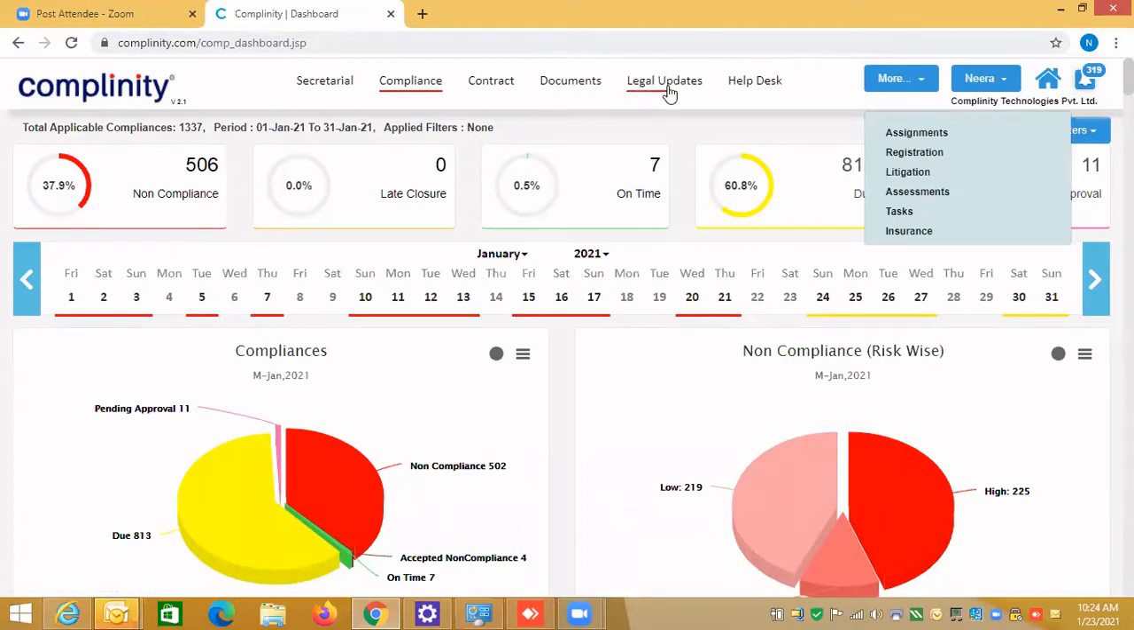Legal updates are linked to the compliance. So any new laws or any changes that happen as per the statutory or government GRC are updated directly into the system. In legal update, you see all the updates which are published by the government. Help desk is very important.